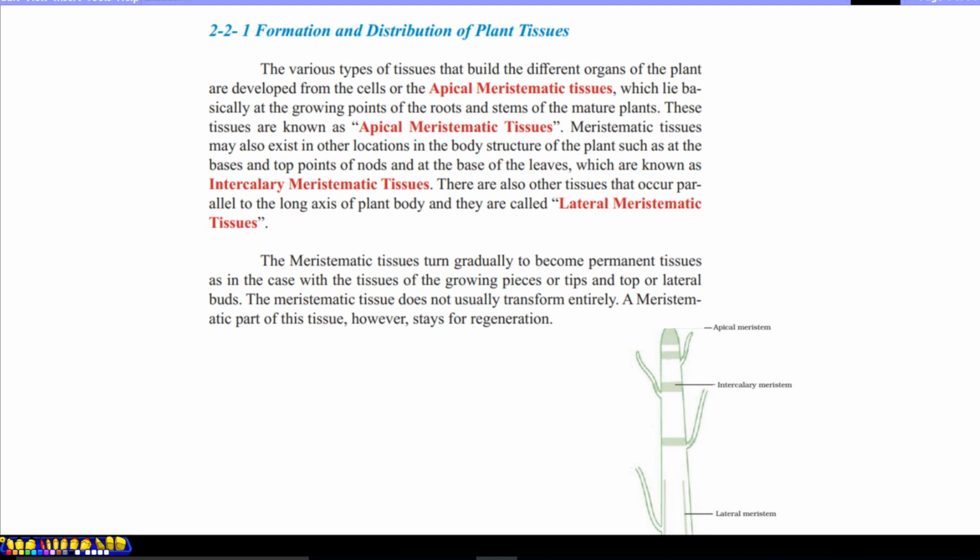Formation and distribution of plant tissue. The various types of tissue that build the different organs of the plant are developed from the cells of the apical meristematic tissues, which lie basically at the growing points of the roots and stems of the mature plants.